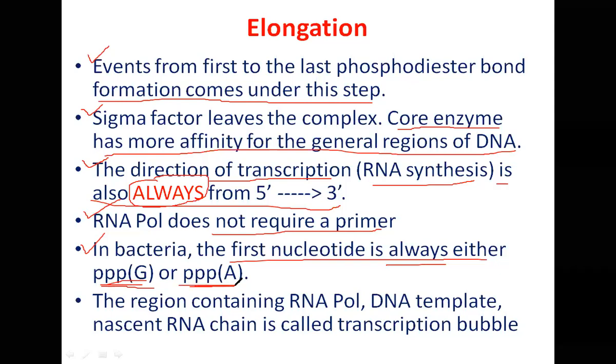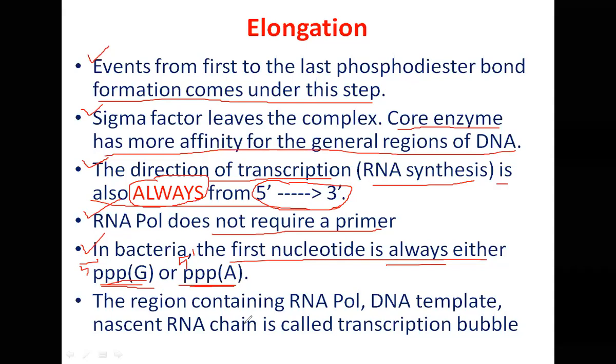This is the 5' end, because the RNA will grow from 5' to 3'. So this is the 5' end, PPPG, or it can be PPPA. So it always starts with G or A.